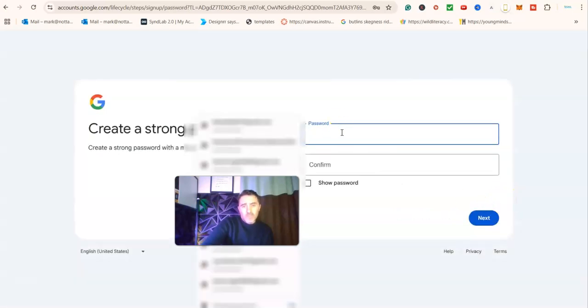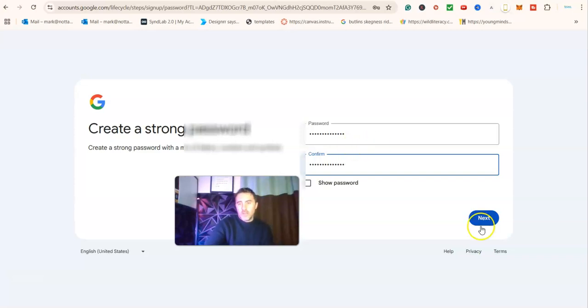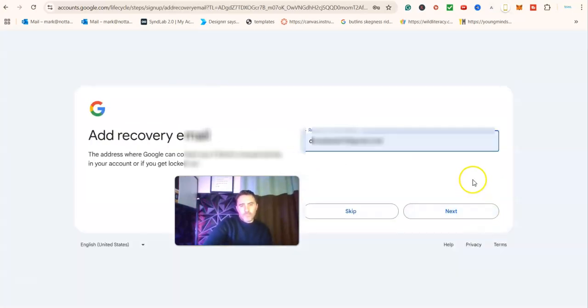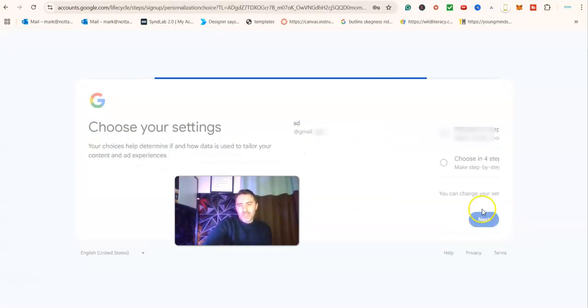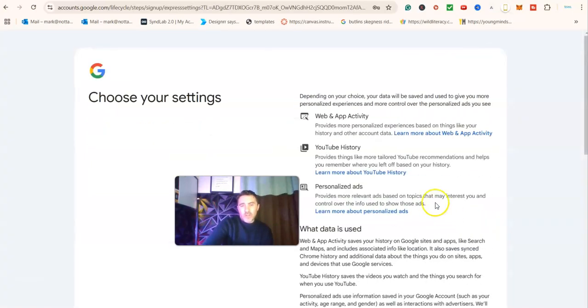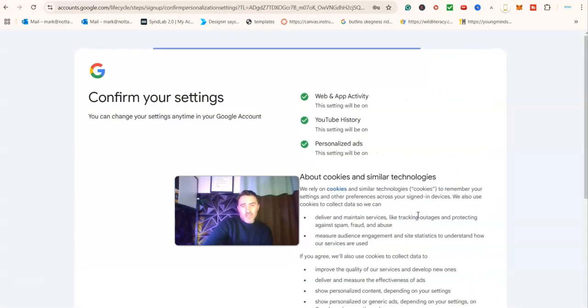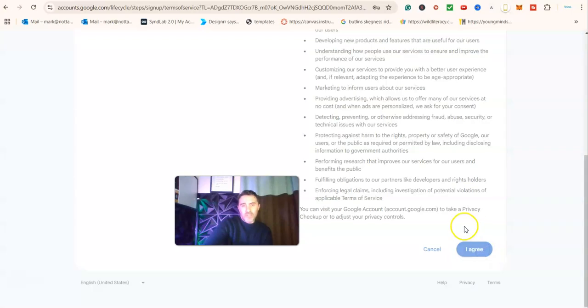Password. I'm just going to type in a password really quickly. Let's go with that. And then hit enter. Add a recovery. Yeah, okay. Fine. Review your account. Let's go into it. All this here, I just click on whatever's the quickest. Okay, so just accept all, reject all, whatever. I'm not bothered. Let's just come on, hurry up. Let's get this done. So that is now loading up.